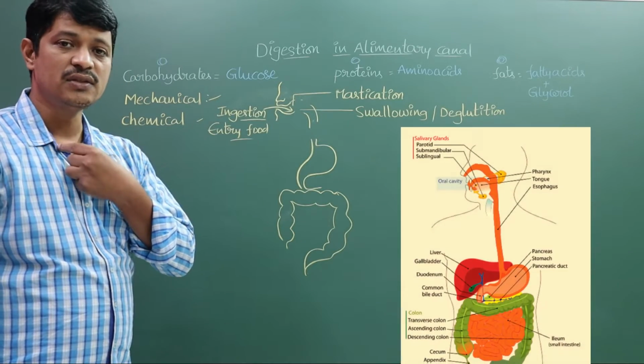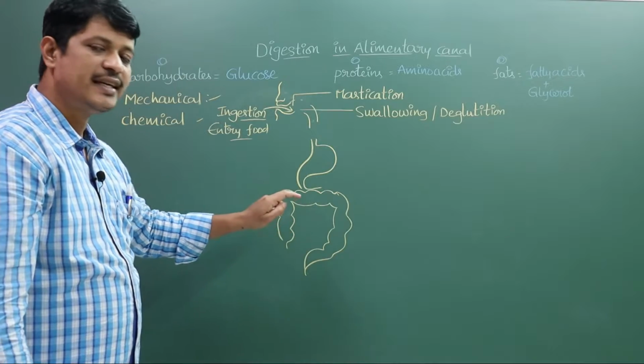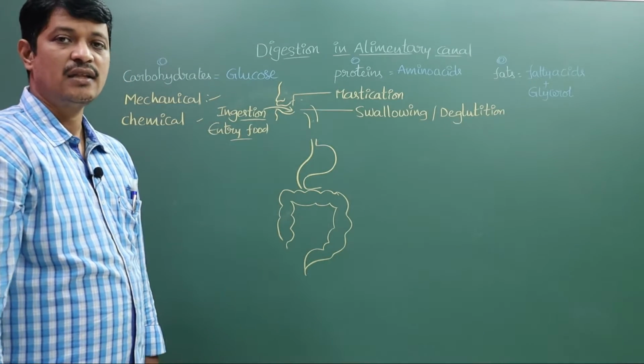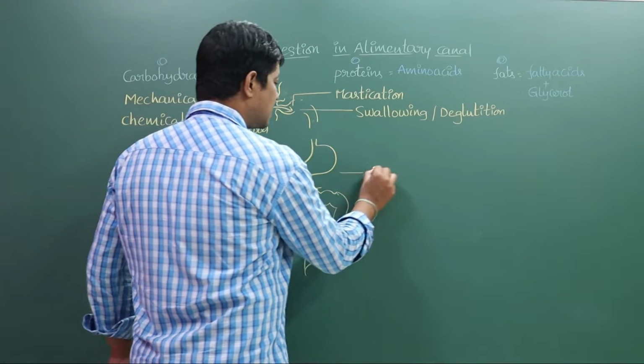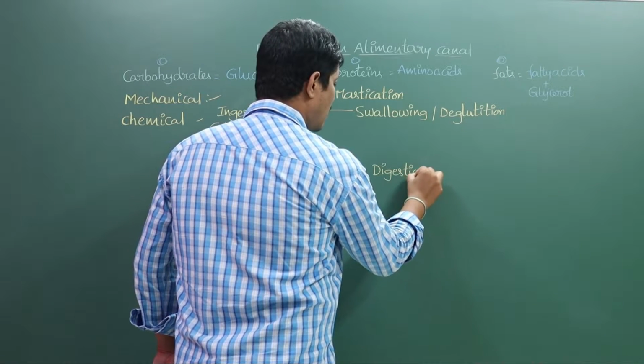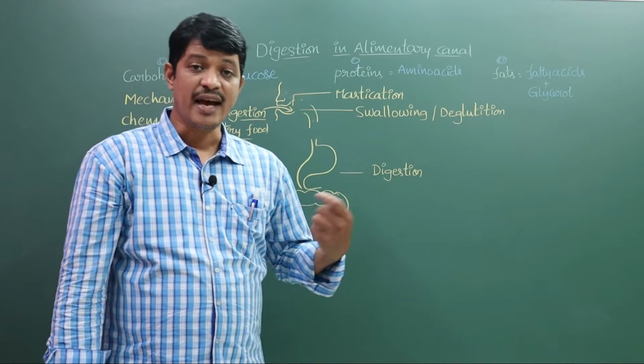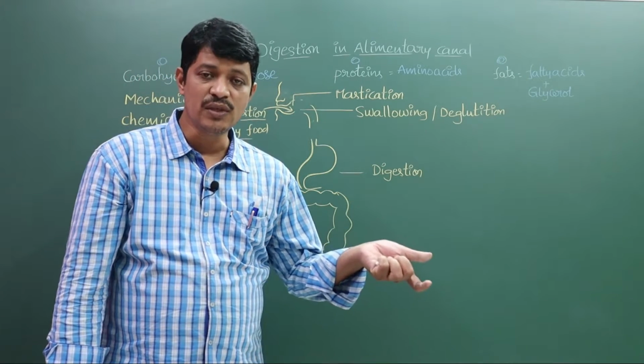Later, the food moves from one place to another in the stomach, small intestine and large intestine. The food particles are digested. That is the digestion process, chemical digestion. After digestion, the digested material moves into the blood.